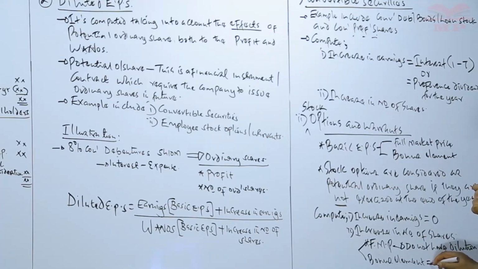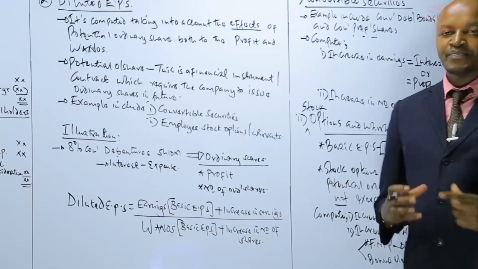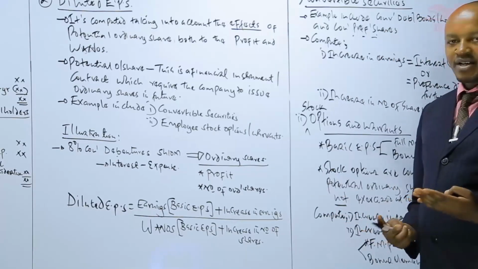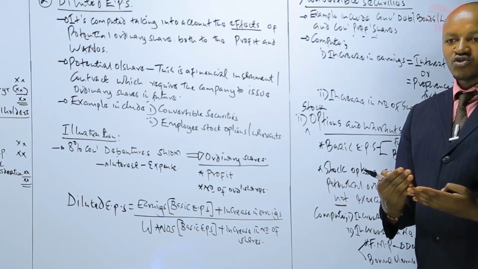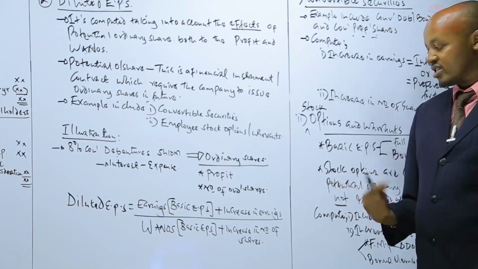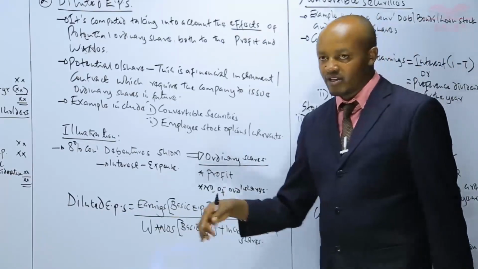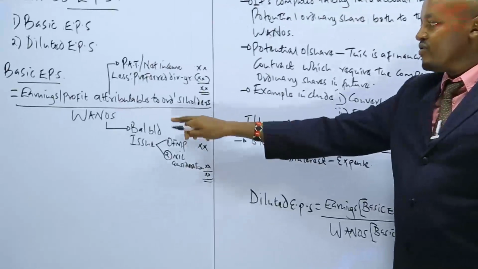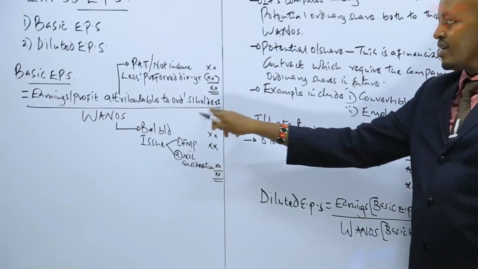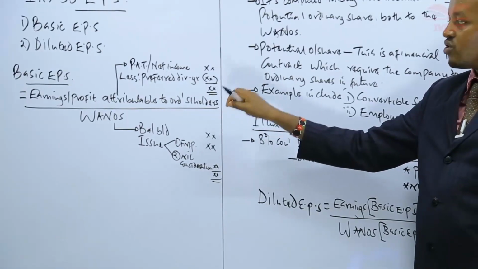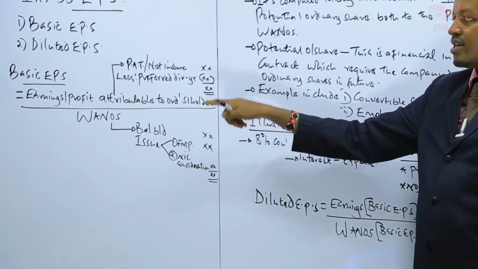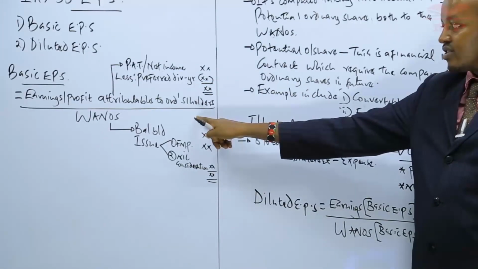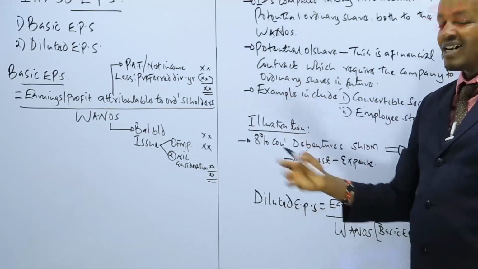But on the other hand, we do have the bonus element, and basically these are shares which are deemed to be issued for free. So these are shares which will be issued by the company, without receiving additional resources, just like a case whereby, in computing basic earning per share, if you increase the number of shares issued by the company and you don't affect the profit, then the basic earning per share which you compute by the end of the day should be less, because you have increased your denominator, your numerator remained the same.